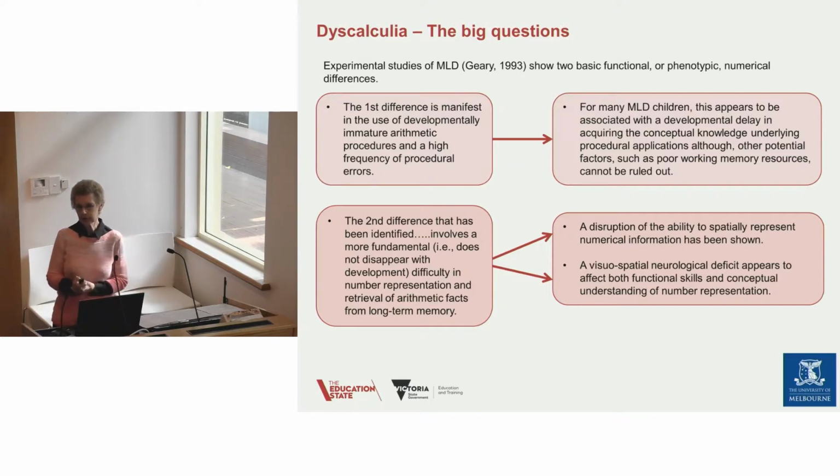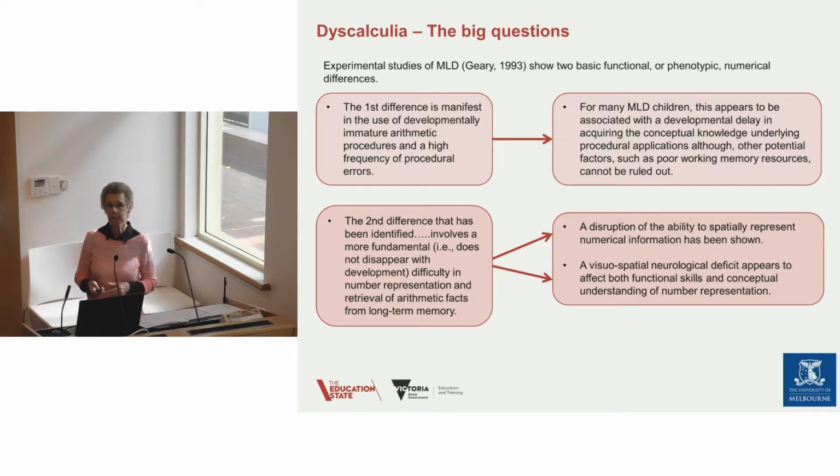Now, this is really important because one of the issues we find with dyscalculic students is we can teach them something and they seem to learn it and then they forget it. And this is usually because they have acquired some sort of process or procedure, but they haven't conceptualized what underpins that procedure.